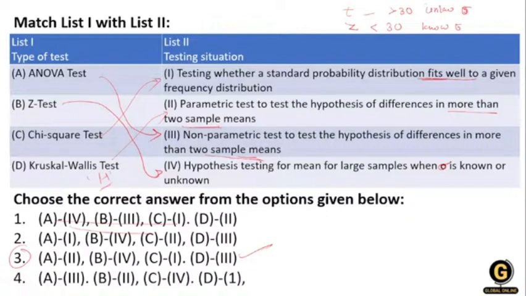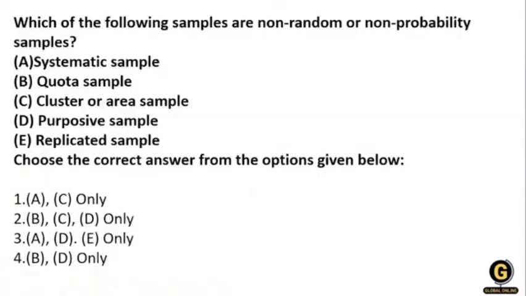Yes, then the Kruskal Wallis test is a non-parametric ANOVA test. It's also called a non-parametric ANOVA test. The next question: which of the following samples are non-random, non-probability sampling?